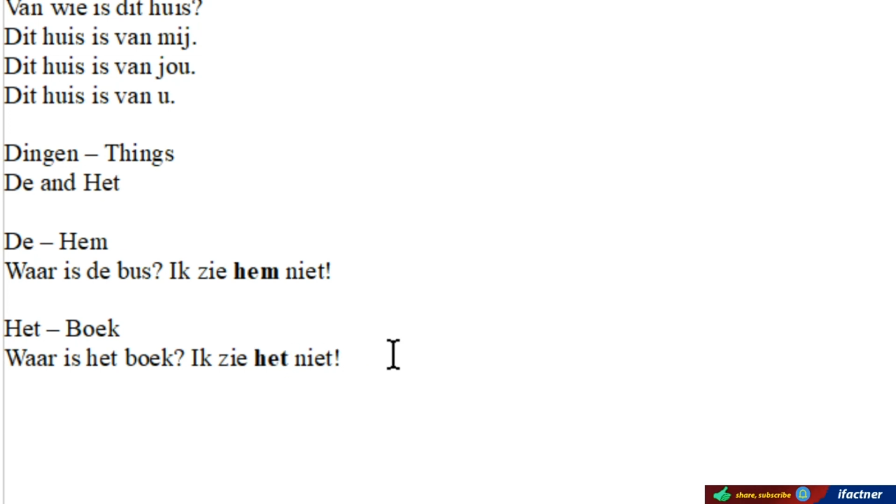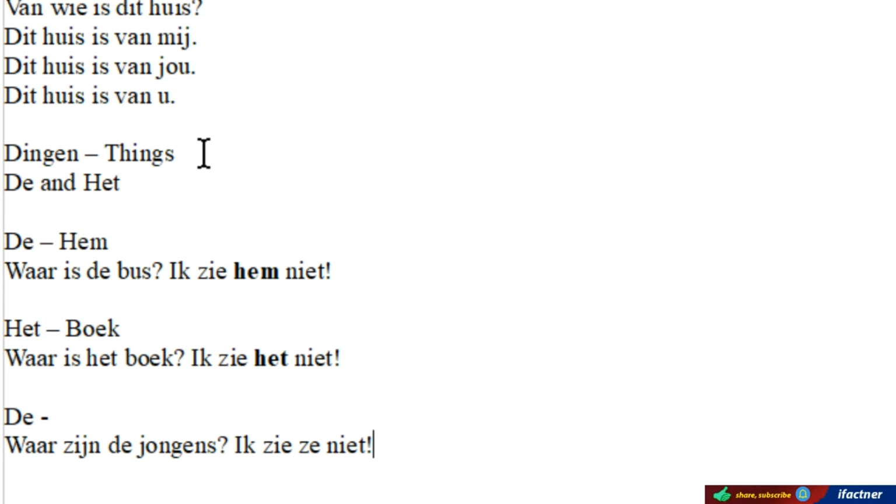And if the word is in meervoud, that is in plural, then we use ze. So for dingen or persons, those words which start with de, we use hem. Those words which start with het, we use het. And if they are in meervoud, then we use ze to refer to them.